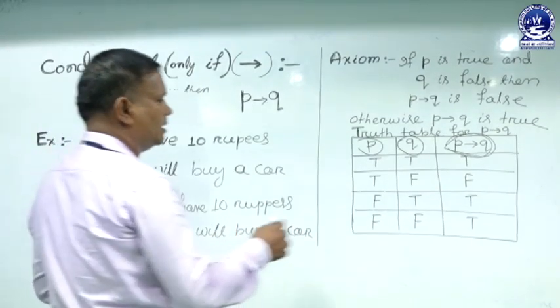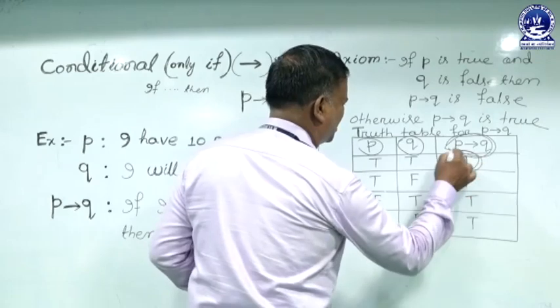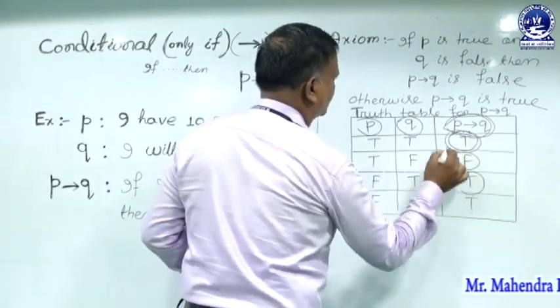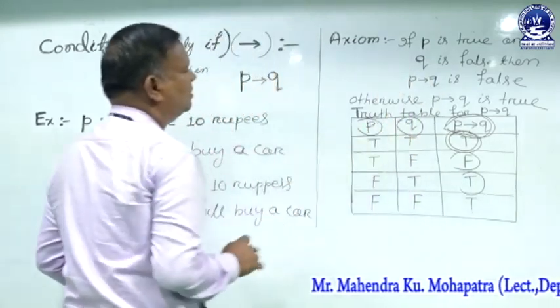In three conditions, the conditional statement is true and only one is false. So the axiom satisfies the truth table.